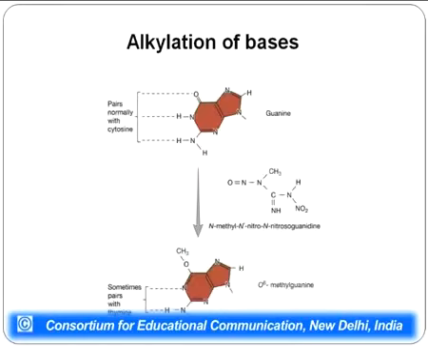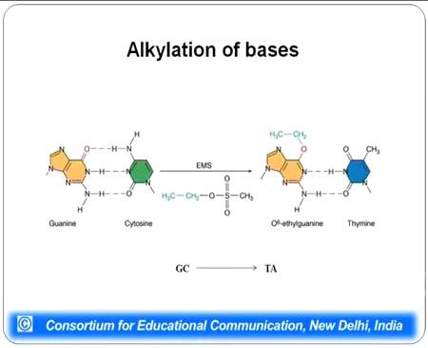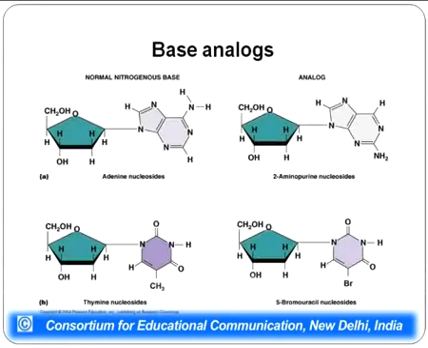Also, alkylation could lead to addition of ethyl group or methyl group, which again have pairing capability different than the original bases. Like in this particular example, it is seen that addition of alkyl group changes the pairing of guanine, which normally pairs with cytosine, now it is pairing with thymine. So, this is one of the methods by which bases get modified.